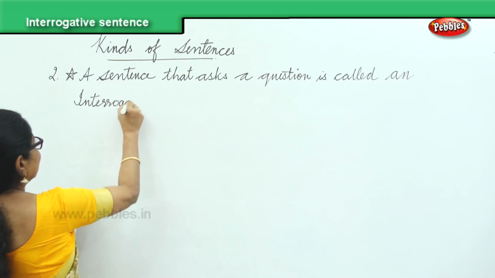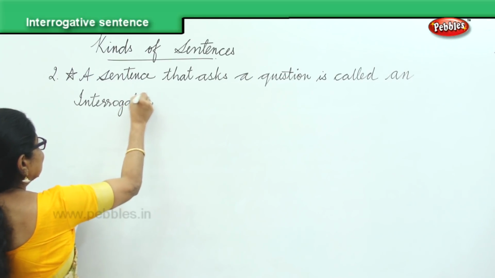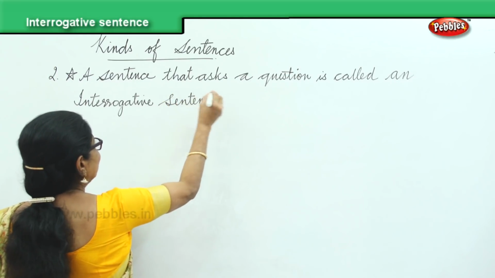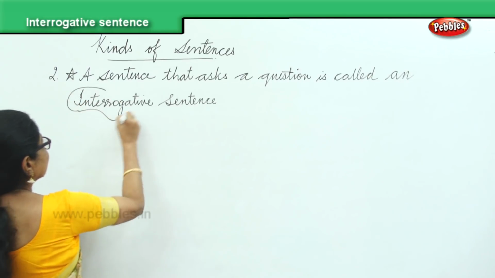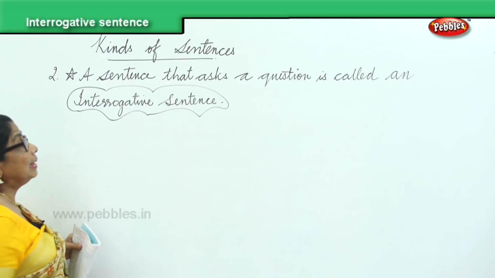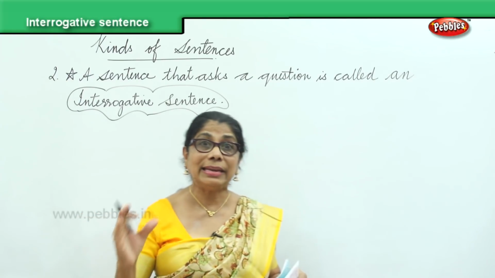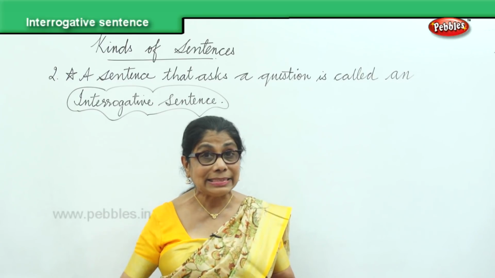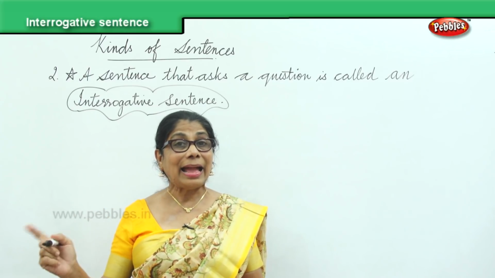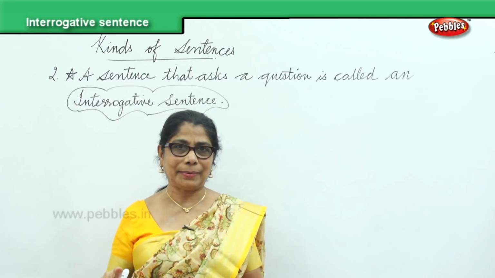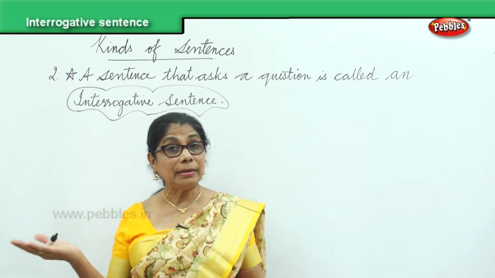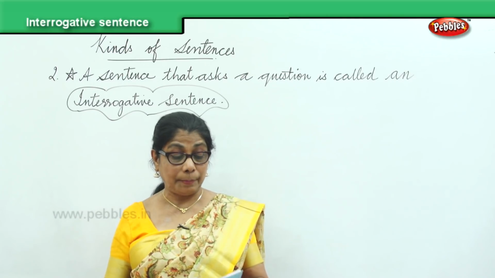Interrogative sentence. And that's what we are doing now. A sentence that asks a question is called an interrogative sentence. And in this sentence, the sentence begins with a capital letter and it ends with a question mark. Because interrogative is question. So it begins with a capital letter, always ends with a question mark.